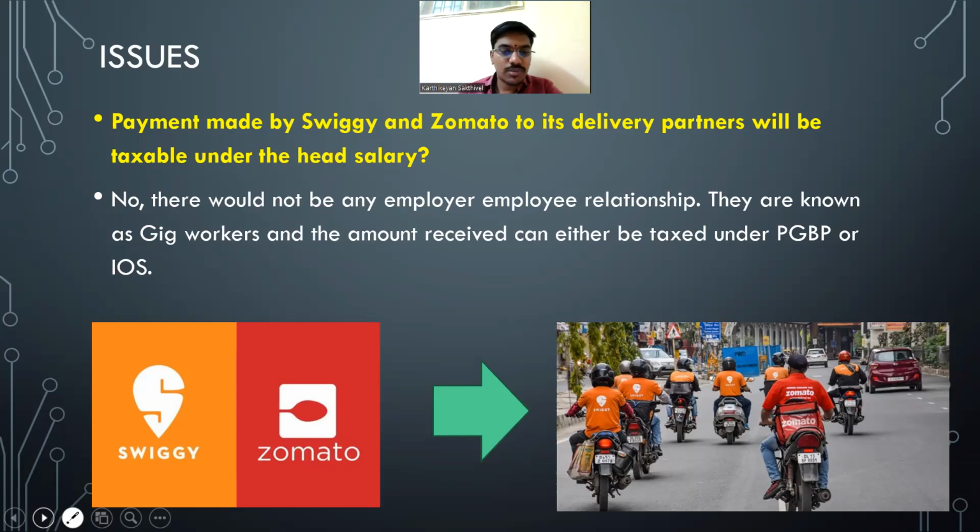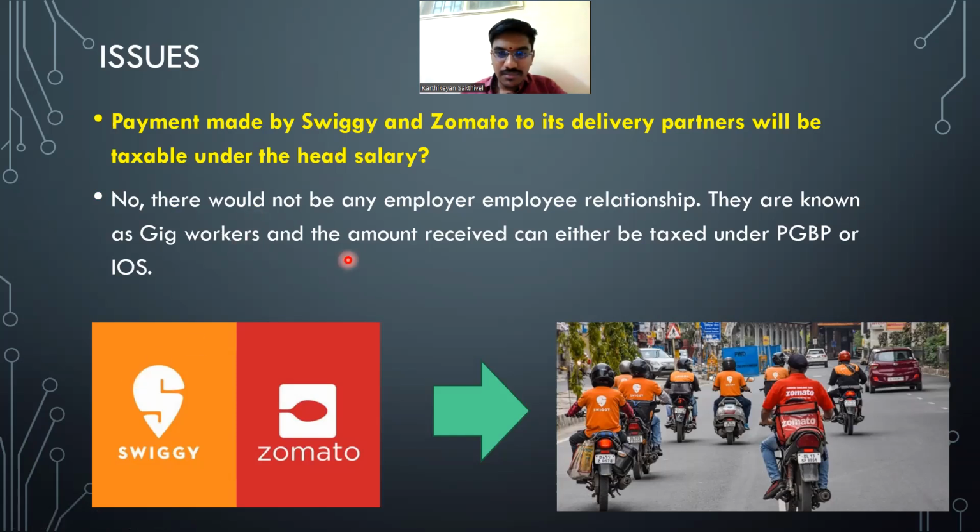So from tomorrow, whenever you see Swiggy or Zomato, you should immediately remember 15 subsection clause A, clause B, and clause C, and say that there is no employer-employee relationship. Right. So is this clear? Is this point clear? Yes, sir. Super. Shall we go to the next point?